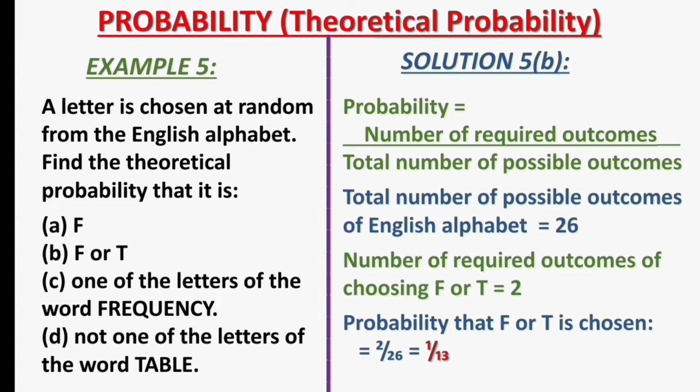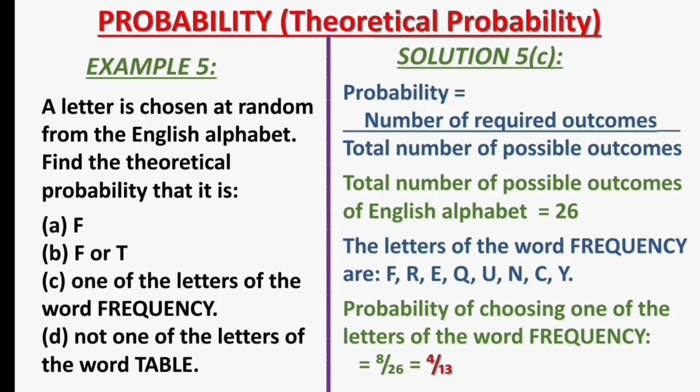Next, let's see the solution to example 5C. The letters of the word frequency are F, R, E, Q, U, N, C, Y. These are 8 letters. Please note that in the word frequency, the letter E is repeated. However, we are going to take it as one letter and not 2 letters.